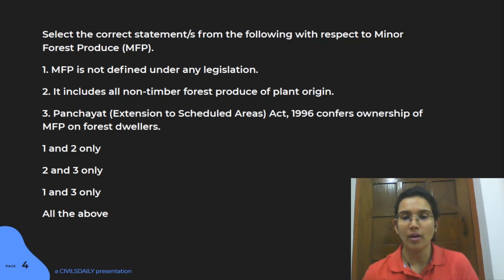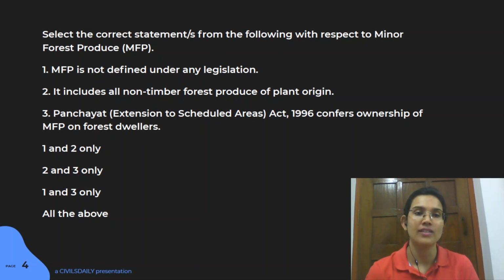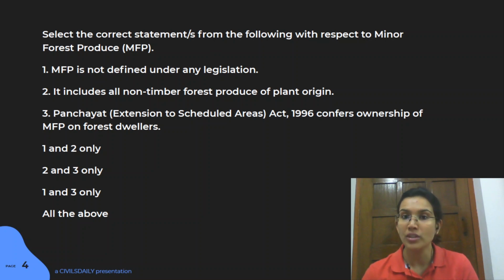Like we've been talking about how important it is for this particular idea, because it's related directly to the livelihood of the forest dwellers. So this particular MFP is actually defined under the Forest Rights Act. So your Scheduled Tribes and Other Traditional Forest Dwellers, Recognition of Forest Rights Act, 2006.